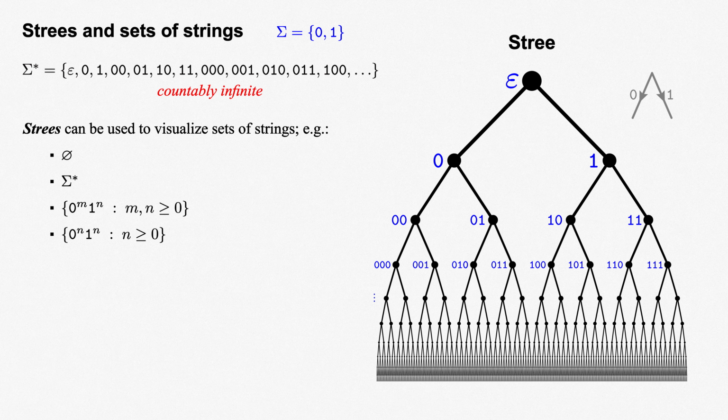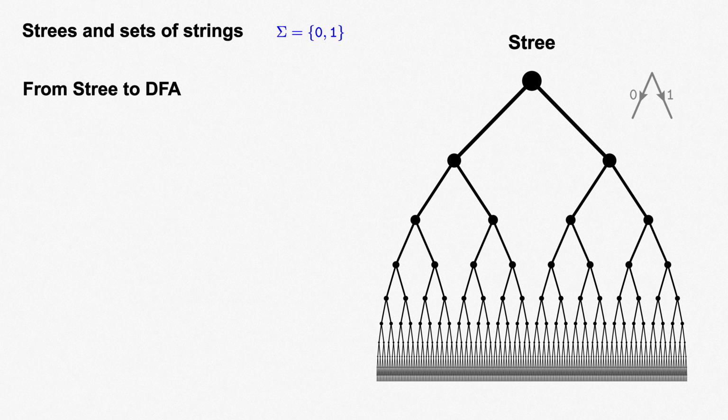As an exercise, visualize in this tree what a complement, union, or intersection would look like to help give a concrete picture of these operations. With a bit more difficulty, you can visualize products and asterisks via a tree as well. We'll see these trees occasionally in the future, but for now, how can such a tree be used to help us construct a DFA that accepts a given finite subset of sigma star?